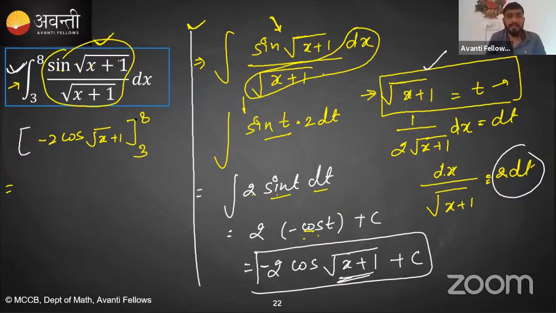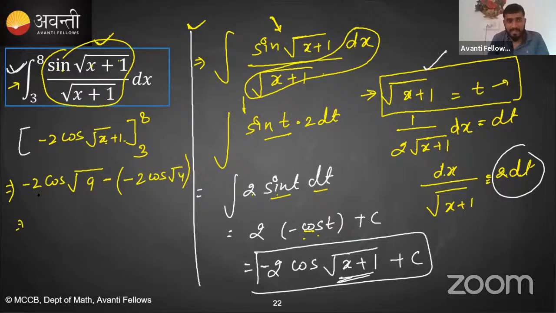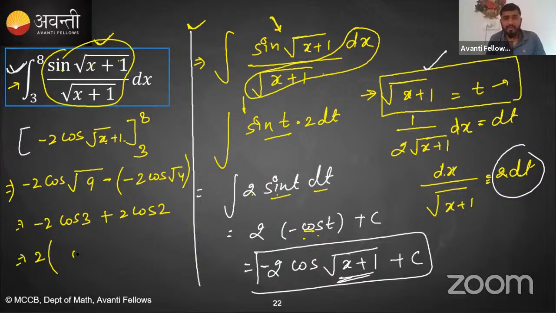What will be the upper limit? Which means put 8: minus 2 cos 8 plus 1, this will become 9, minus of minus 2 cos 3 plus 1 root, this will become root 4. So finally my answer will be what? Minus 2 cos 3 plus 2 cos 2. So if you take 2 common, what will be the answer? Yes, you can take 2 common. Your answer will be cos 2 minus of cos 3.